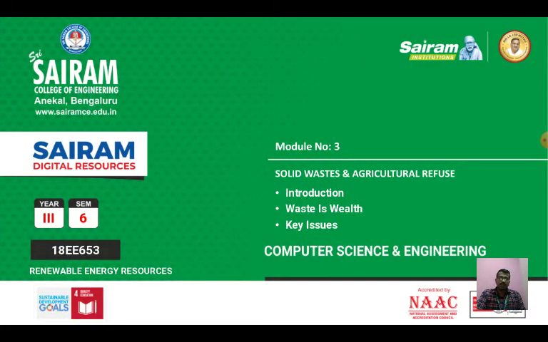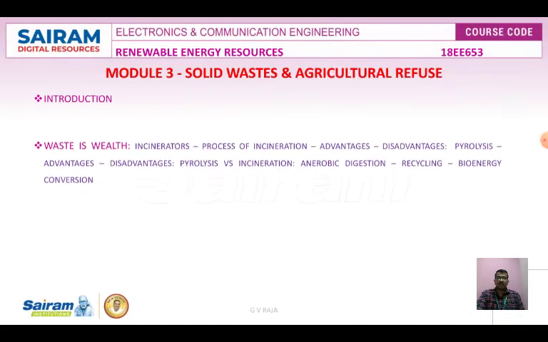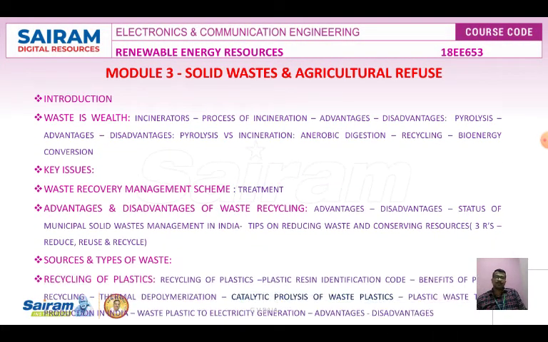In this Solid Waste and Agriculture Refuse, the chapter consists of waste is wealth, incinerators, process of incineration, pyrolysis, process of pyrolysis, aerobic digestion, recycling, bioenergy conversion. And key issues in the solid waste agriculture refuse: waste recovery management, advantages and disadvantages of waste recycling, and sources and types of the waste, recycling of plastics. These are the things we are going to see today.